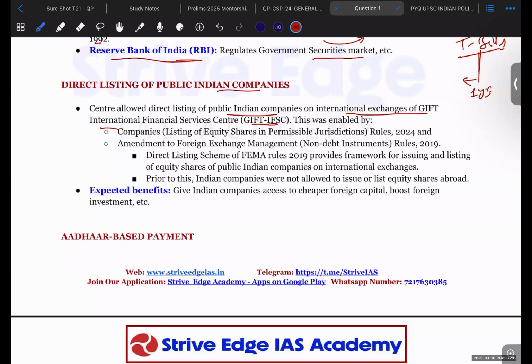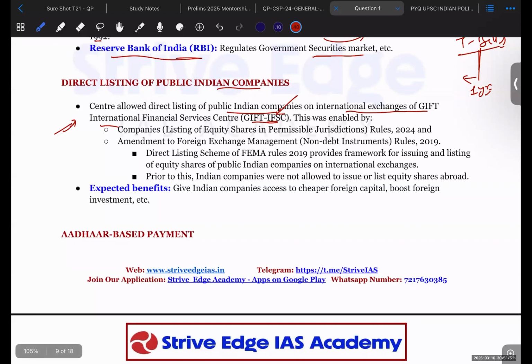So what actually was happening is that once a company is listed on the Indian exchange market, like maybe the Bombay Exchange, BSE, or maybe NSE, it has to take some permissions in order to list itself on the GIFT IFSC. So now what the center has done is that it has allowed whatever company comes up to directly list on the GIFT IFSC. Okay, they don't have to take permission.